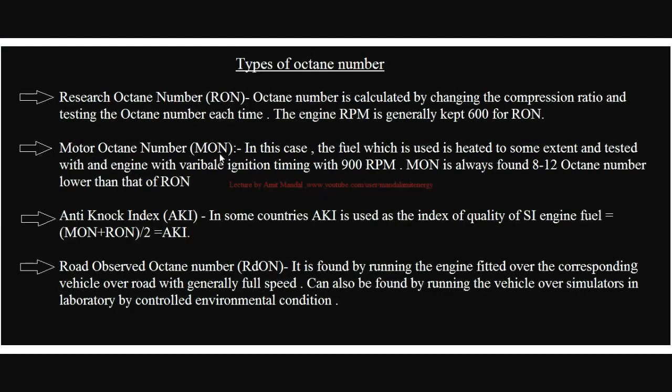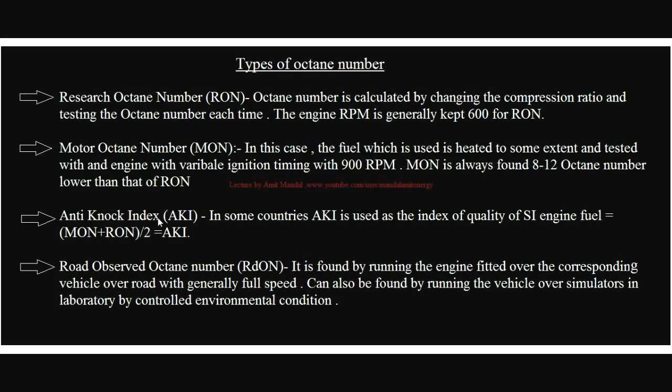For finding the motor octane number, one more thing is there: the fuel mixture is heated to the required levels. This is the rule for motor octane number, and the rpm is kept at 900 and the ignition timing is varied, and then the octane number is found.